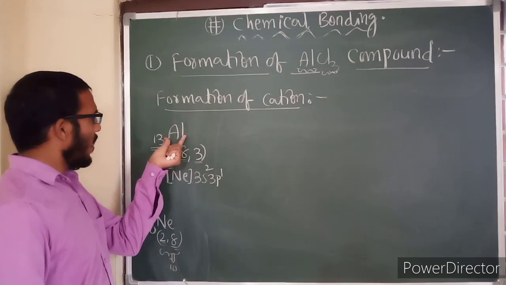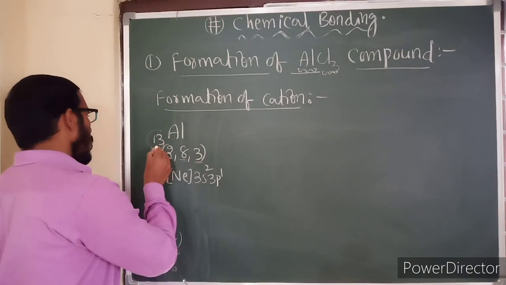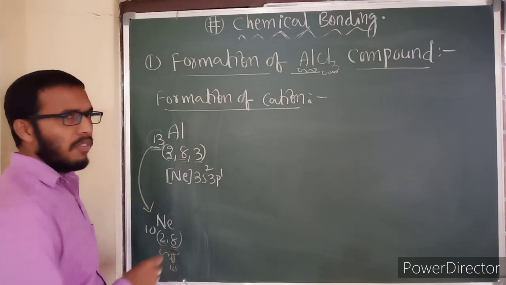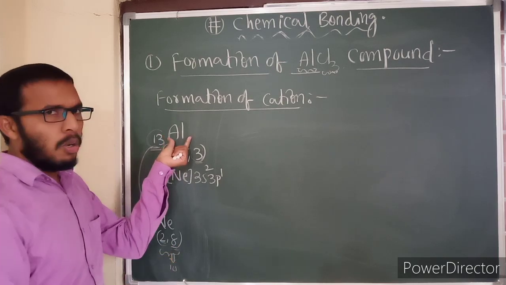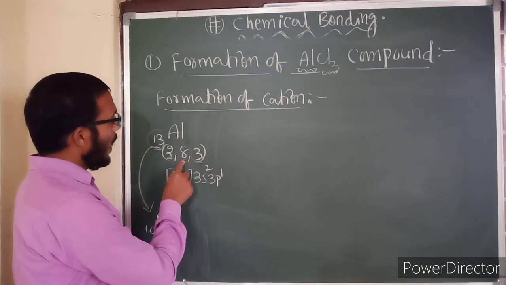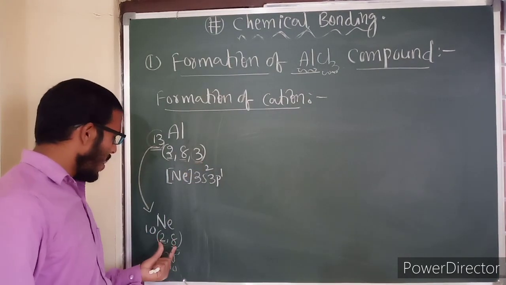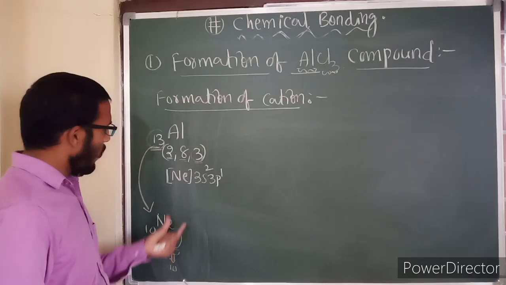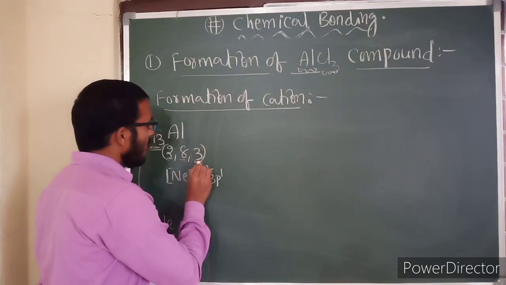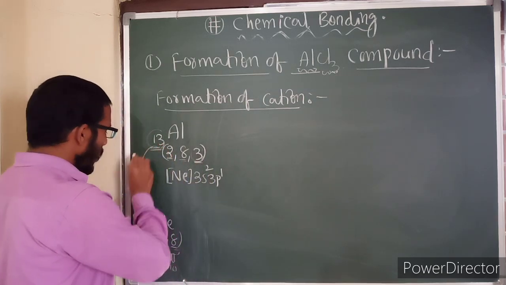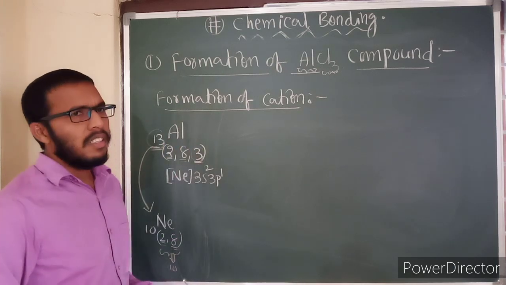Aluminum is very near to this noble gas, so aluminum also tries to acquire this noble gas configuration by losing these 3 electrons, because in aluminum the total electrons are 2 plus 8 plus 3, equal to 13 electrons. The noble gas has 10 electrons. Therefore, it has 3 extra electrons. If it loses these 3 extra electrons, then aluminum turns into the neon gas configuration. Then aluminum is attaining stability.